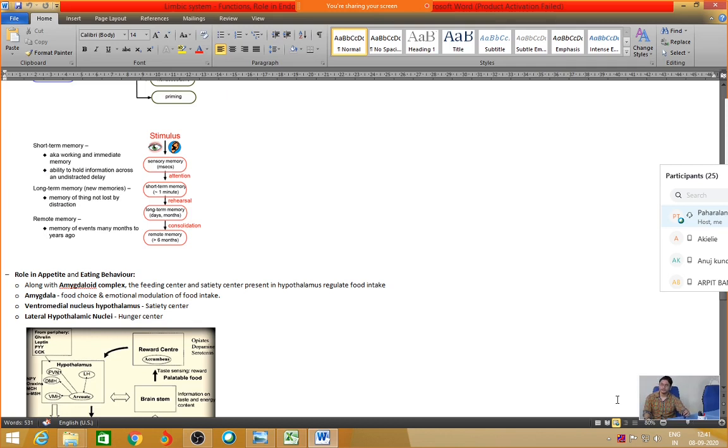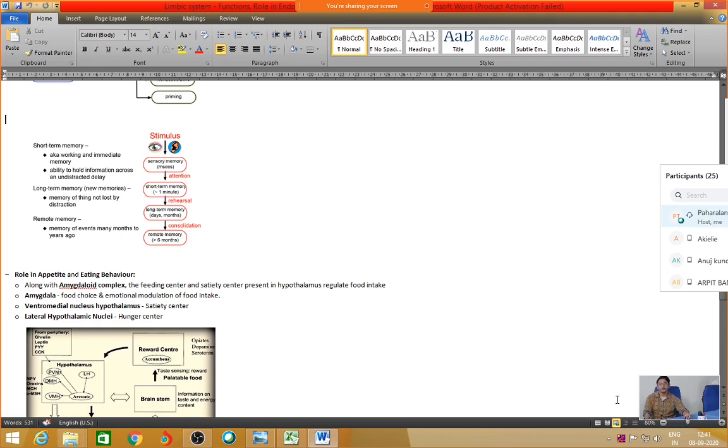The lateral part is important for giving you hunger cramps or the hunger trigger, while the ventromedial nucleus, the nucleus which is in between, will tell you to stop eating. That means it acts as a satiation center, or a satiety center.